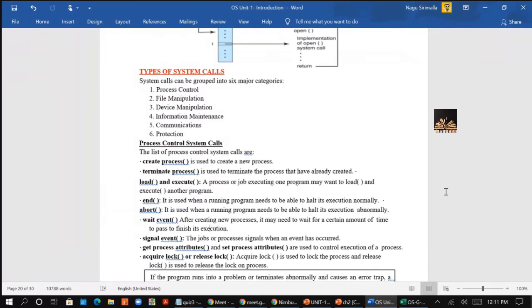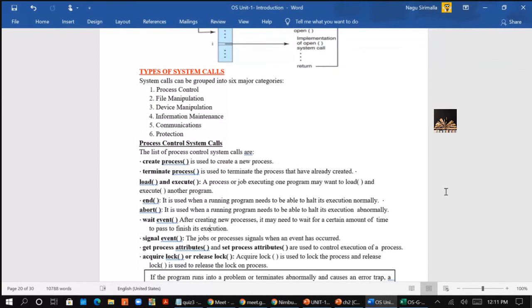So get process attributes, set process attributes. It is used to control the execution of the process. What are the process attributes? Each process will be given a process ID, like that. There are some attributes. With this, you are going to get the process attributes. And you want to set some attributes, you want to change the name of the process, like that. There are some attributes.